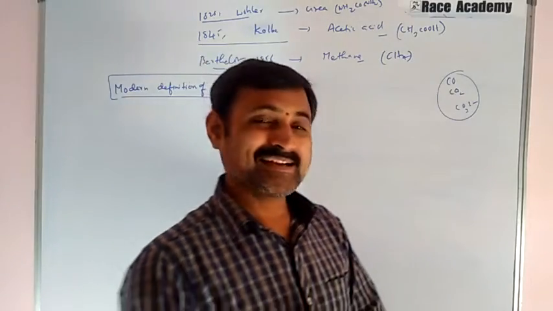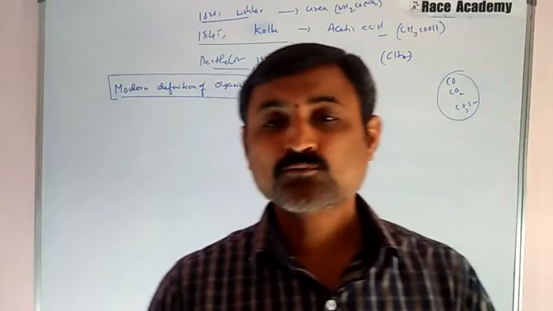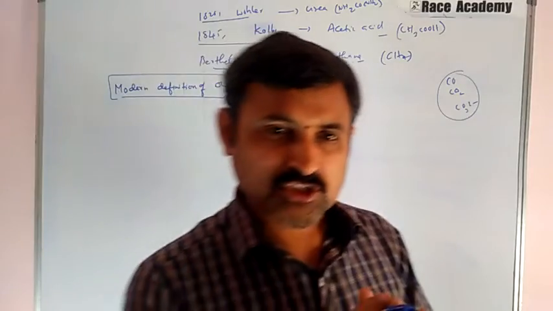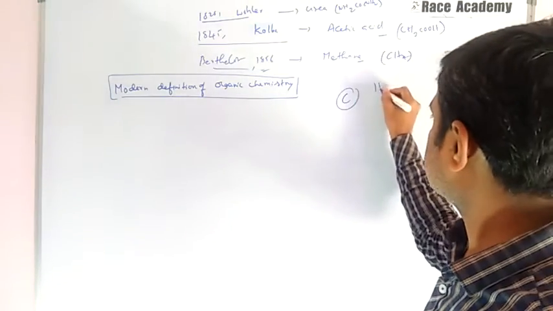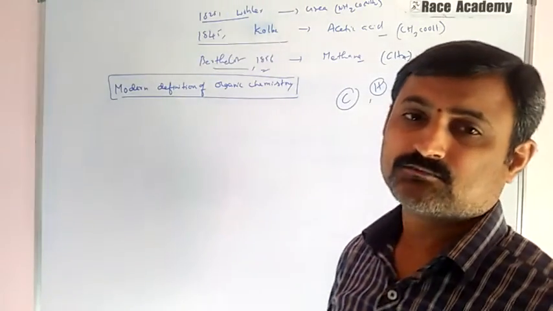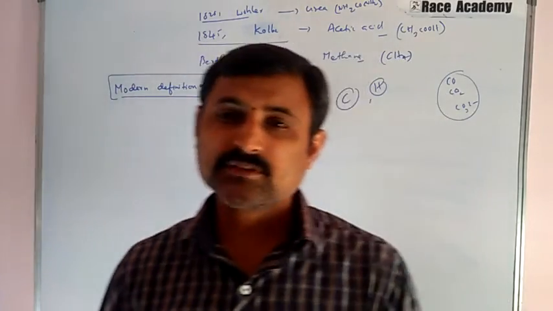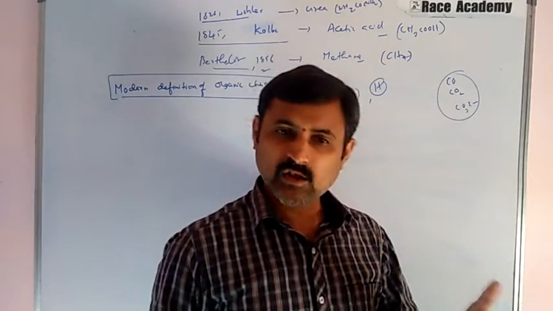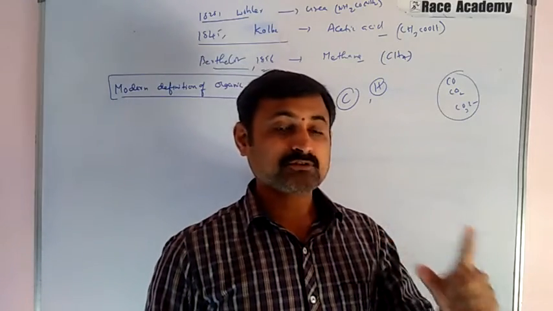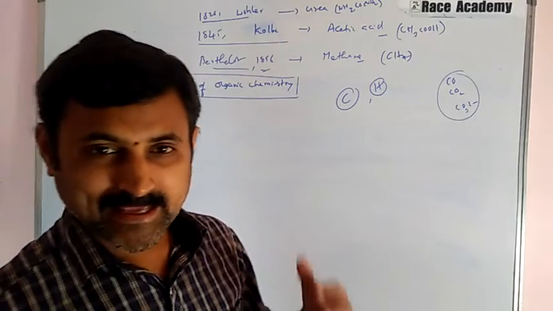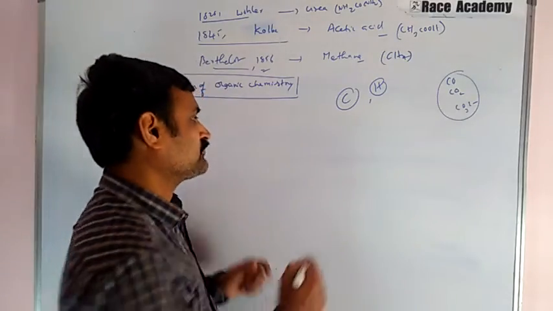After that, a detailed investigation of the structure of organic compounds revealed that almost all of them contain carbon and hydrogen. They are called hydrocarbons, and some of them also contain atoms other than hydrogen, such as halogens, phosphorus, sulfur and nitrogen. They are regarded as derivatives of hydrocarbons, since they can be formed by replacing hydrogen atoms in the hydrocarbons by these atoms.